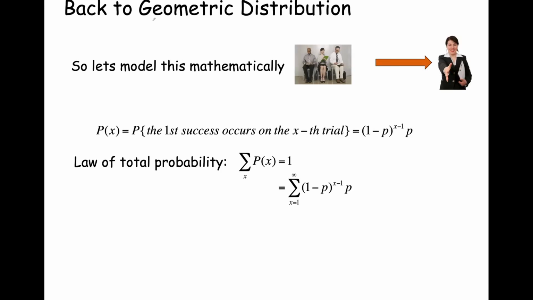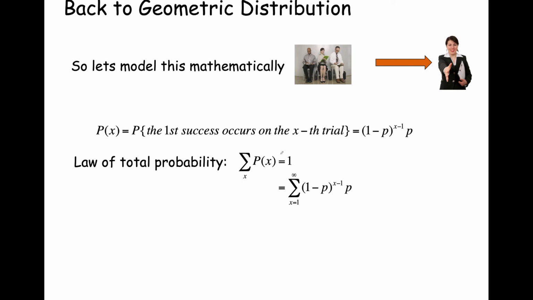Okay, and so we're back, and let's go back to where we left off before. We're going to model this mathematically, and we had our original probability that we derived based on the interview sequence problem. We said the probability of X, first success in the X position, the X candidate, or the X trial, or X interview, is (1 minus P) to the X minus 1 power times P. So we want to show the law of total probability.